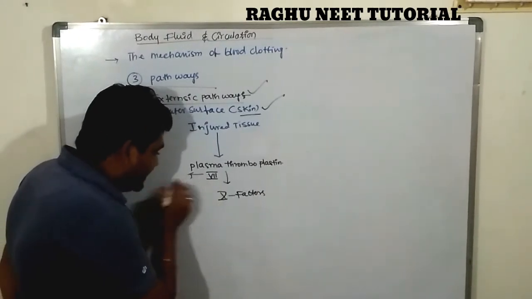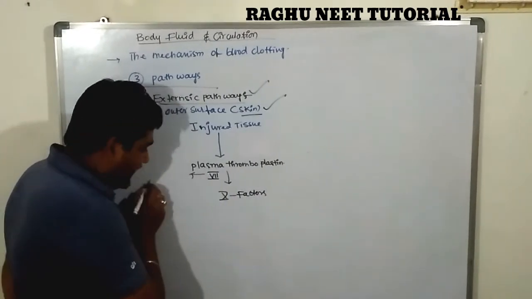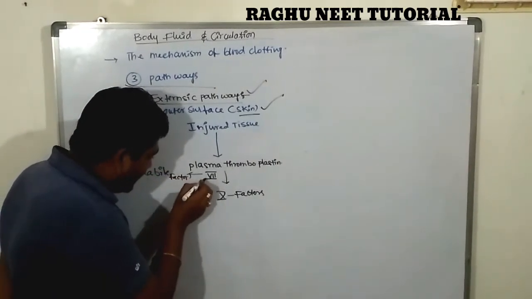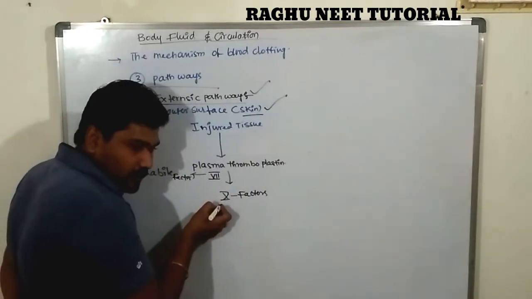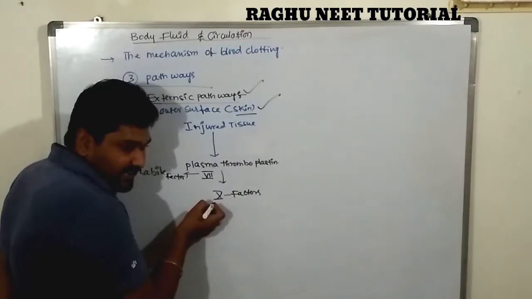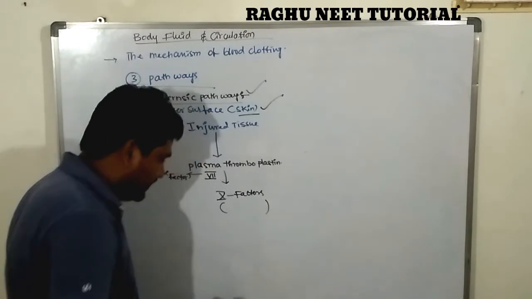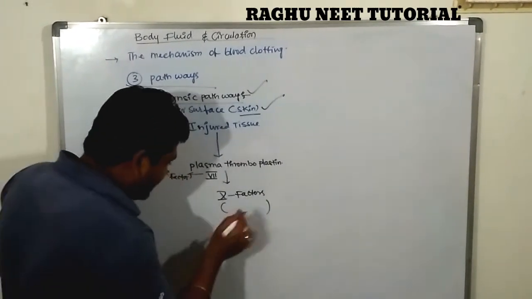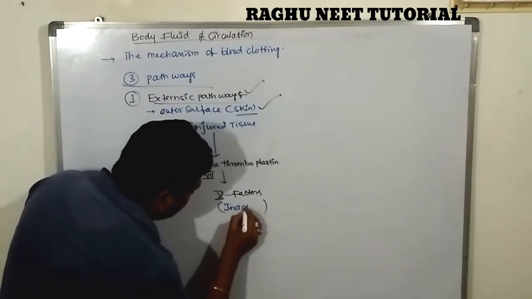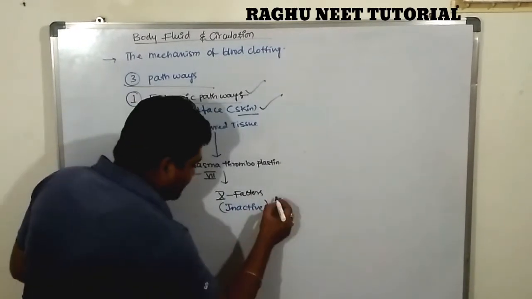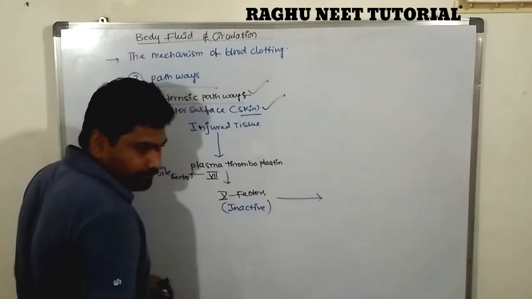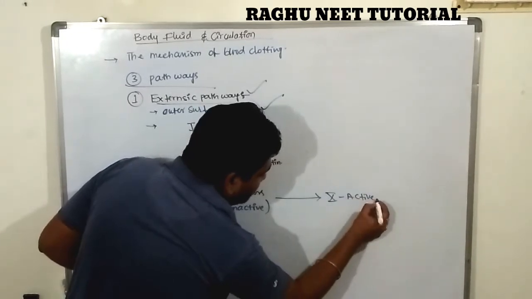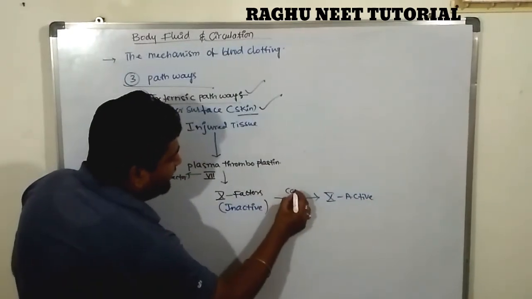The 7th factor is called the labile factor. In the presence of the labile factor, plasma thromboplastin converts into the 10th factor, which is inactive when converted. The inactive 10th factor converts into the active 10th factor in the presence of calcium ions.